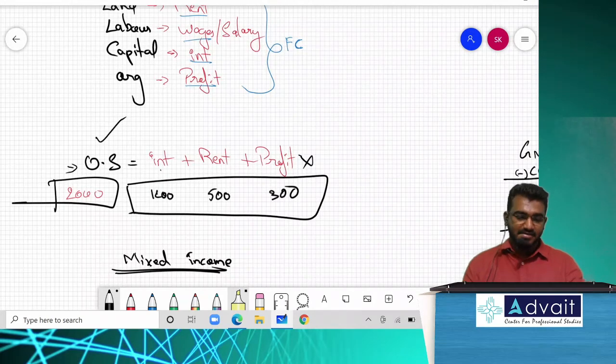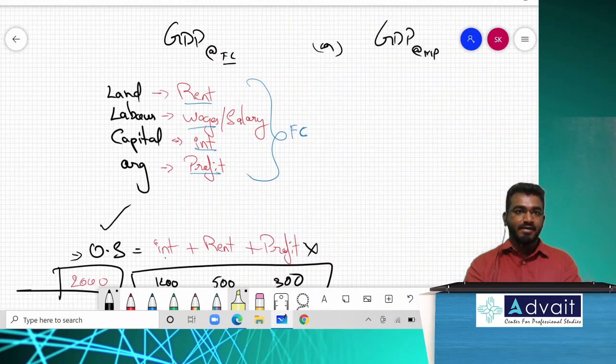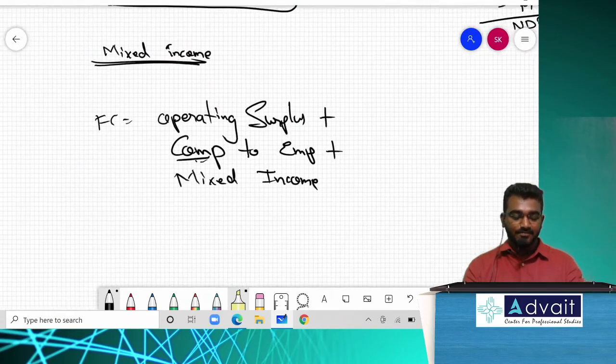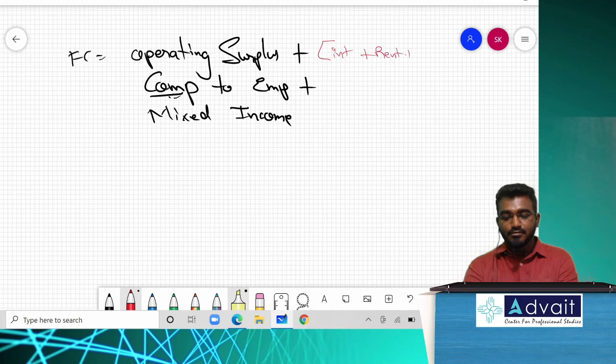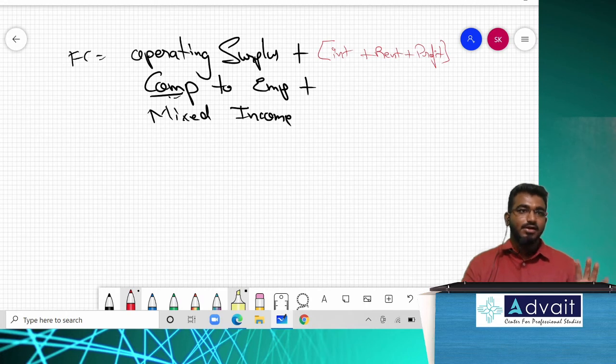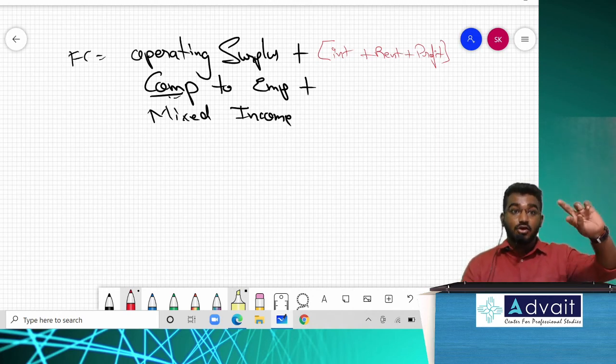The very first way is pretty simple: rewards to factors of production, rent, wages, interest, and profit, or else operating surplus, compensation to employees, and mixed income. All the three things should be included. Now, what does operating surplus include? Operating surplus includes interest, rent, and profit. So don't get confused. Sometimes both pieces of information will be provided. You need to take either one. Either you take only rent, interest, and profit, or completely whatever is given as operating surplus, you need to take that.